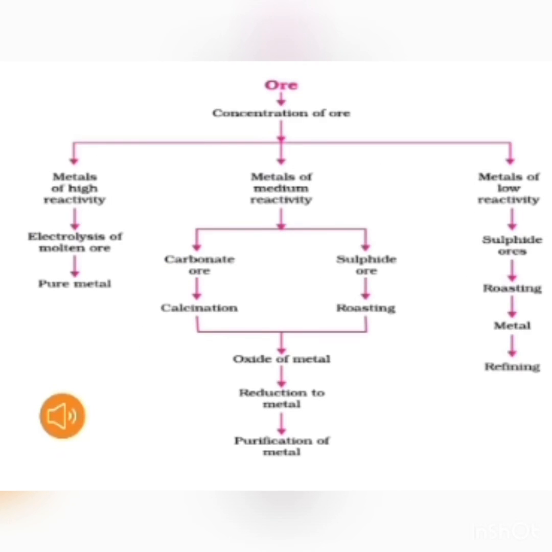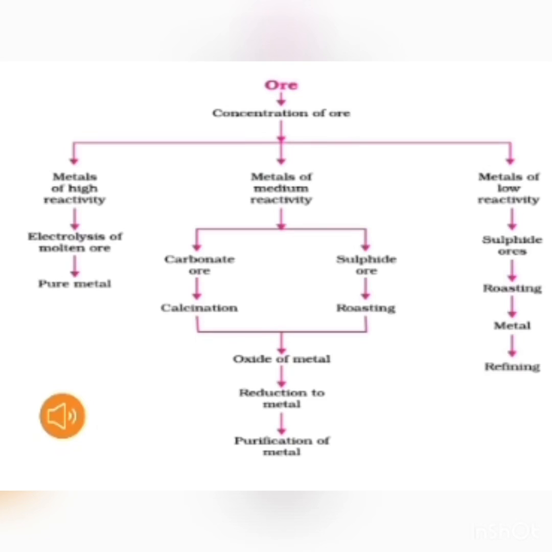The ore is first crushed into powdered form, then it is concentrated by different means. Then from this concentrated ore, we extract metals. Here is a chart given. Metals are generally categorized into three categories: low reactive metal, middle reactive metal, and high reactive metal. Low reactive metals such as gold, platinum, silver are found in a free state, but a few of them like copper and silver are found in the form of sulfide ore.